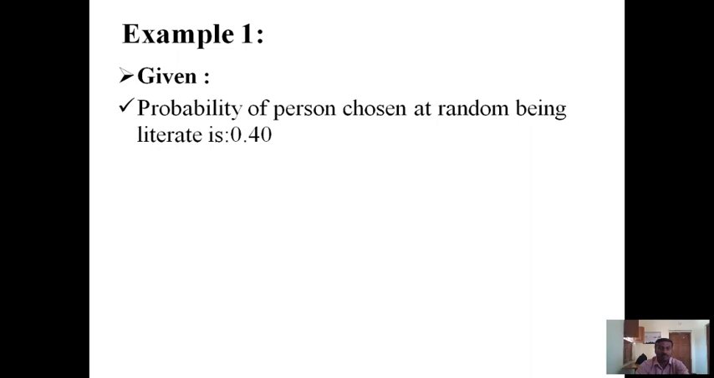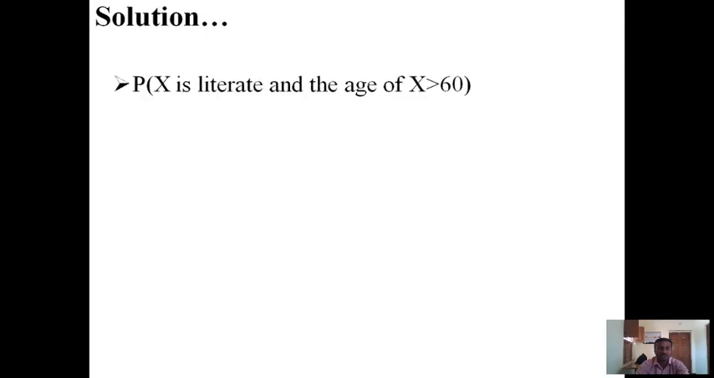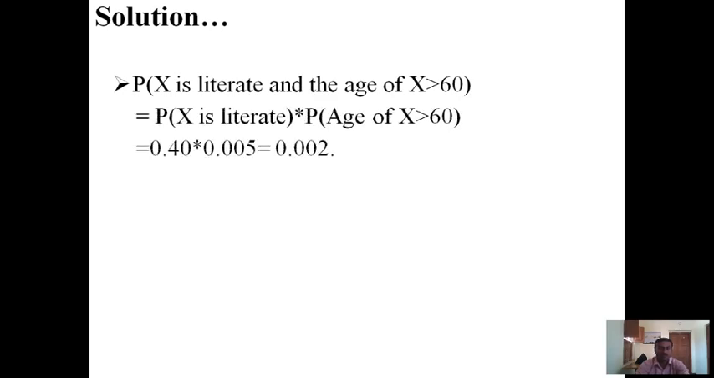Example given: the probability of a person chosen at random being literate is 0.40. The probability of a person chosen at random having age greater than 60 is 0.005. Find the probability that a person chosen at random of age greater than 60 years is literate. Solution: P(x is literate and age of x greater than 60) = P(x is literate) times P(age of x greater than 60), which is equal to 0.40 times 0.005 is equal to 0.002.